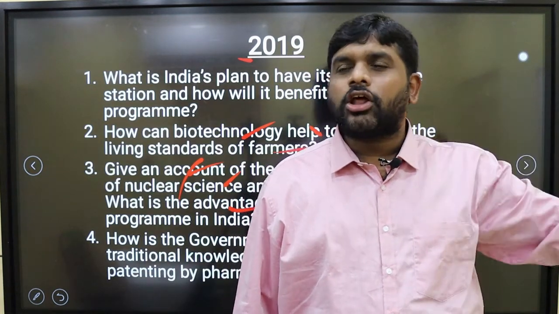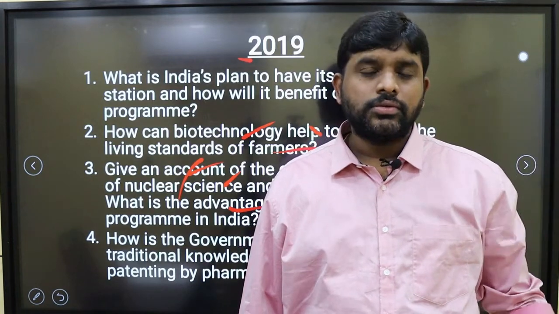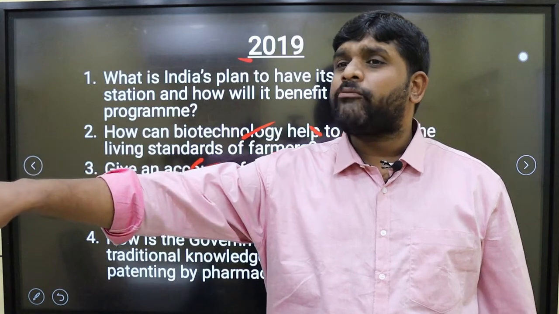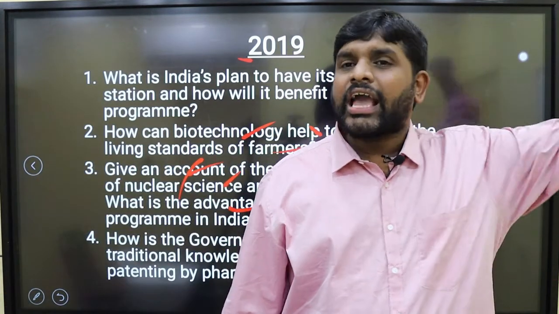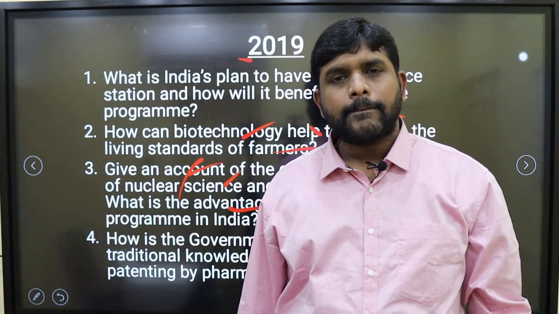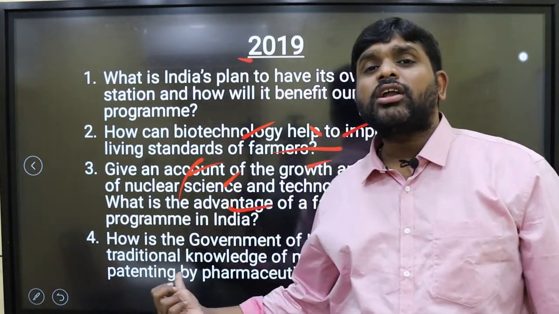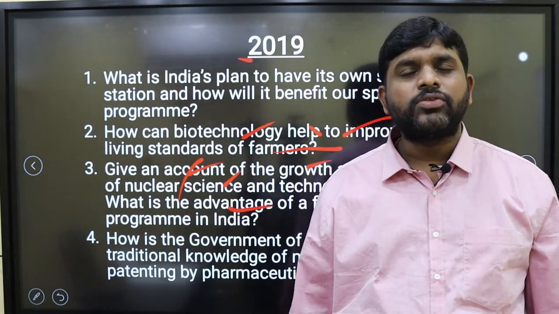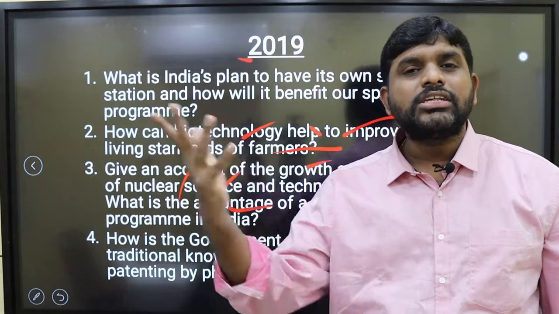Tribals have a lot of traditional knowledge. How can we give them patents? Protection of traditional knowledge is also very important. In the modernized era, giving patents, intellectual property rights is a very important aspect. How can we ensure it? What are the steps taken? Traditional Knowledge Digital Library. The Government of India came up with a scheme called TKDL. What is the TKDL?